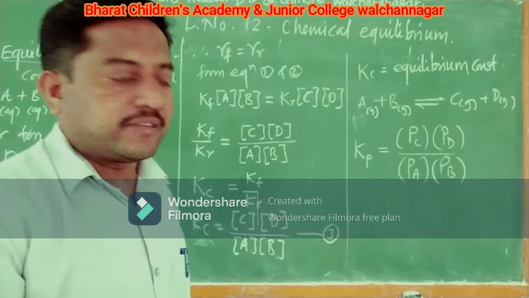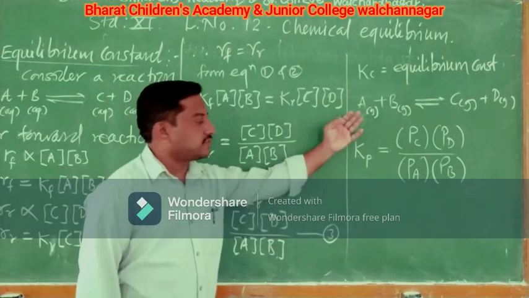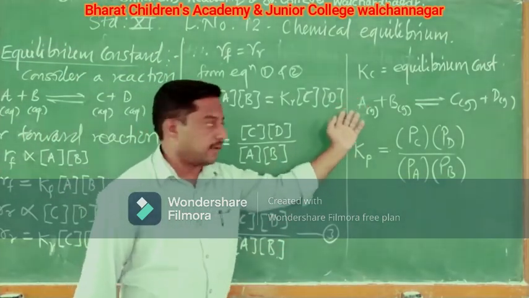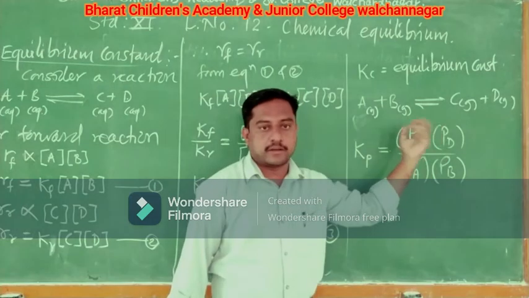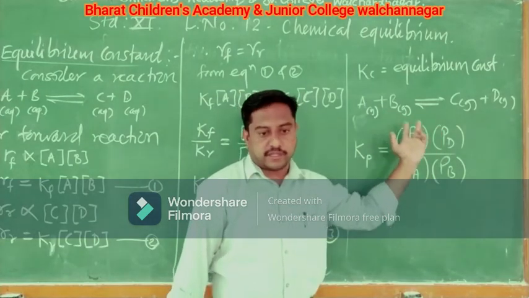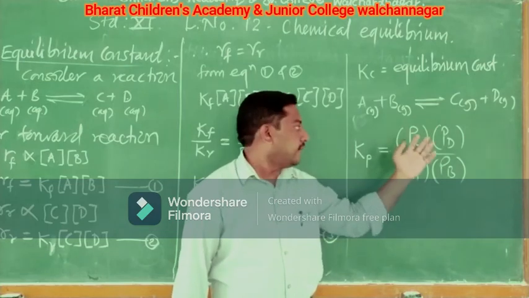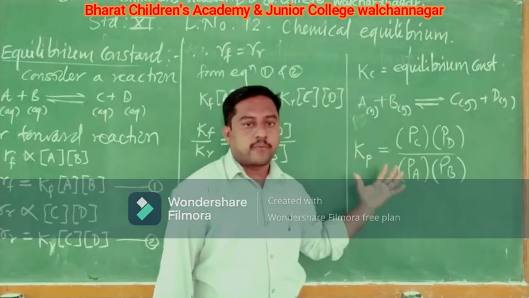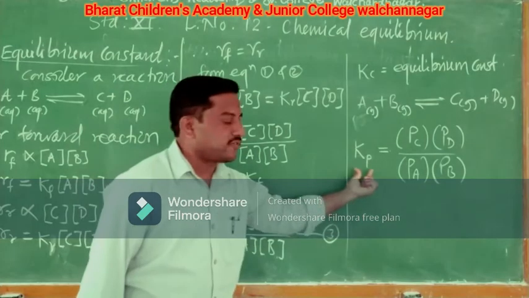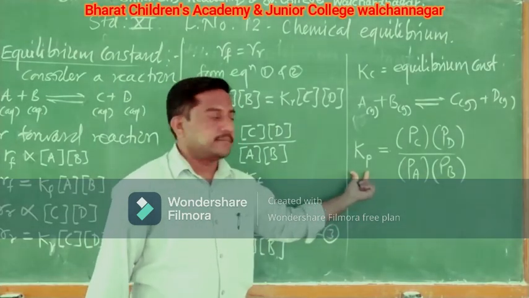Whenever all the reactants and products are in the gaseous state, and there is equilibrium between them, the equilibrium constant obtained is termed Kp.